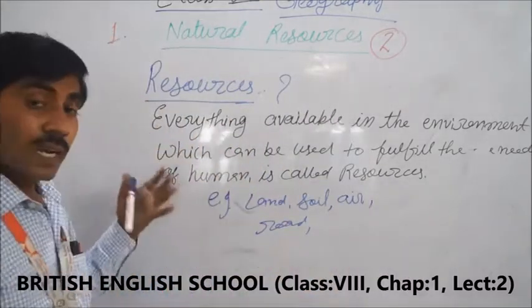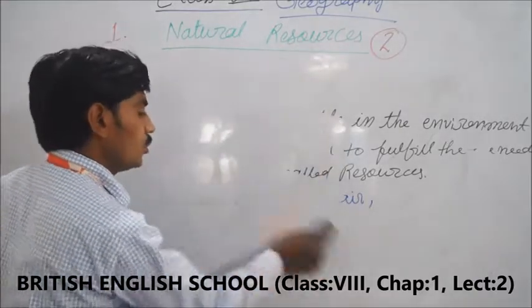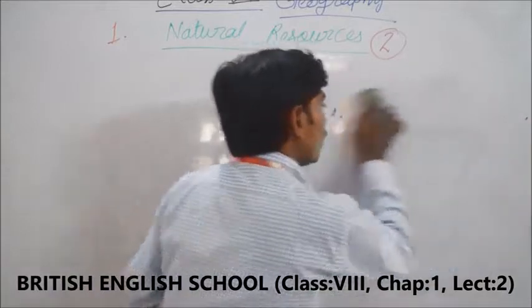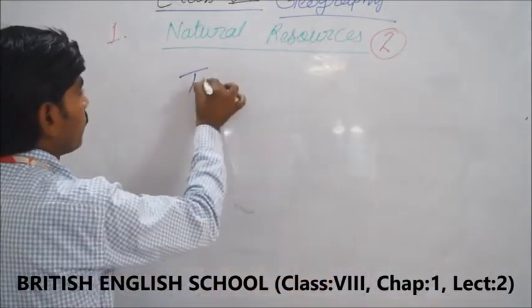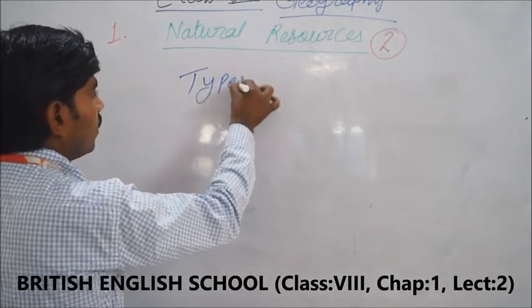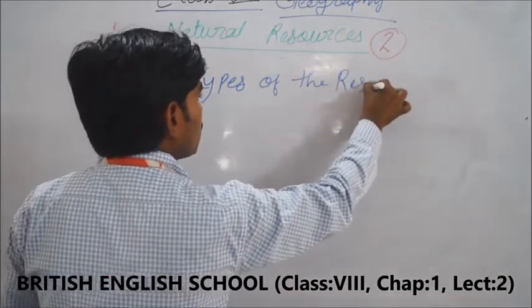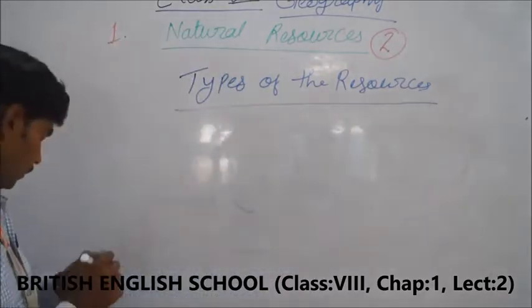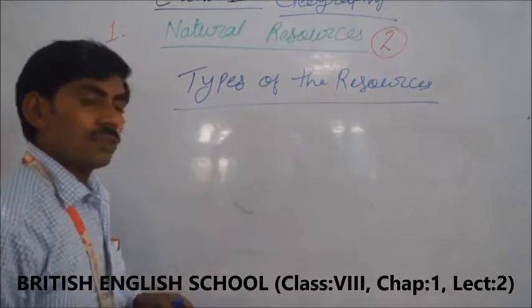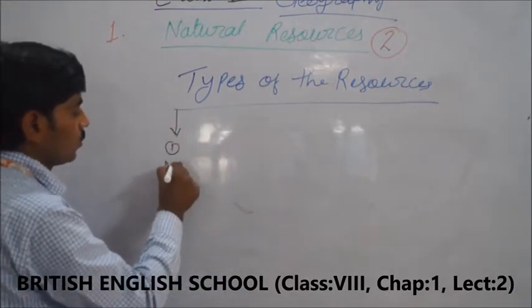And the next step, we can learn the types of the resources. Understood? Types of the resources. Listen carefully. There are three types of the resources. First one is the natural resources.